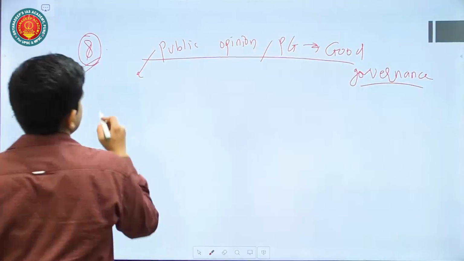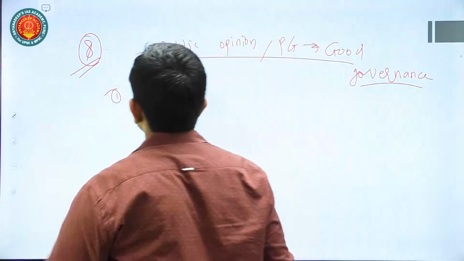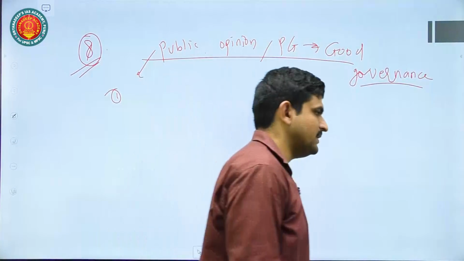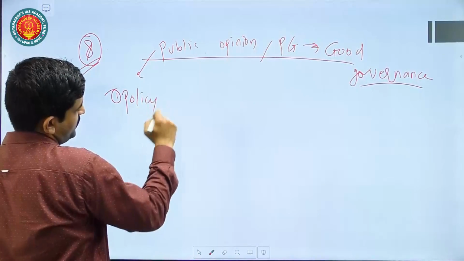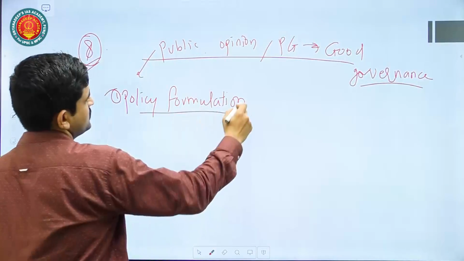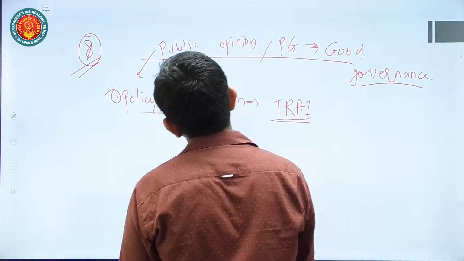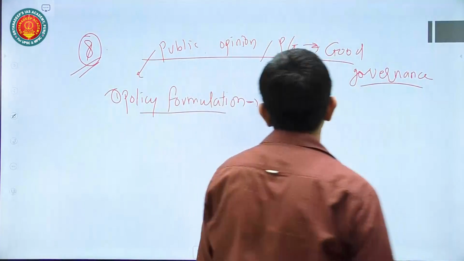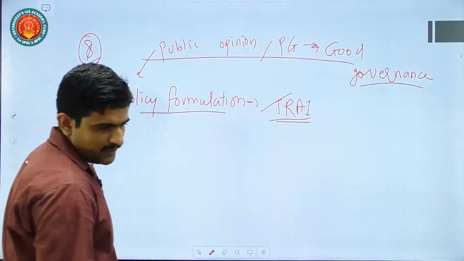Okay. So first thing is that public opinion again will create a pressure group type situation, and many times impacts policy level matters. So how does it impact? For example, at the policy formulation level, the public will give some suggestions. For example, TRAI, that is Telecom Regulatory Authority of India, has sought suggestions from common masses in a way to frame good policy, or in a way to frame good acts in that regard.